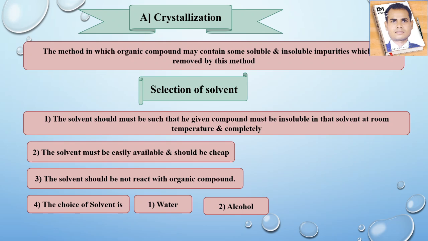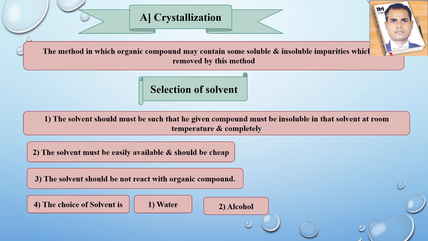After heating, the sample will be completely soluble in the solvent. We filter it, and again recrystallize it by giving cold conditions to the system. You will get the solid state again. In this way you purify the organic compound by choosing the proper solvent.